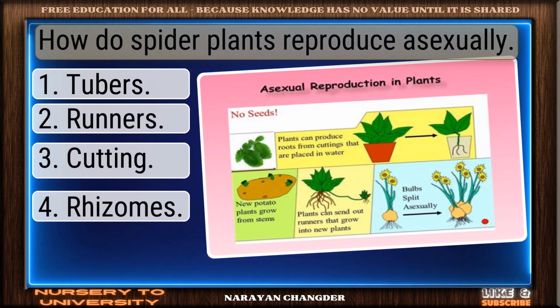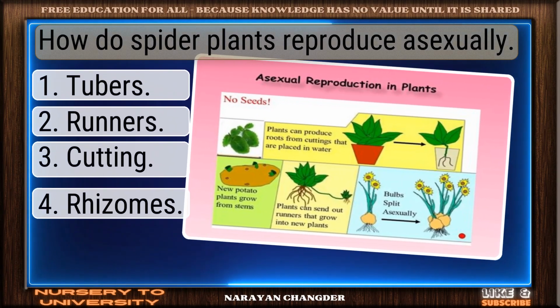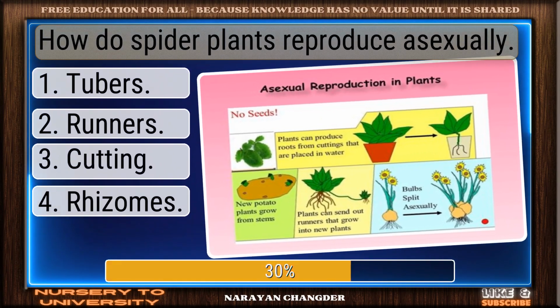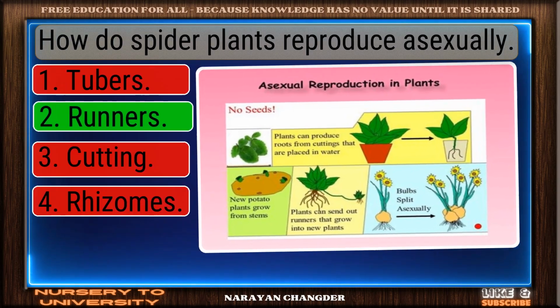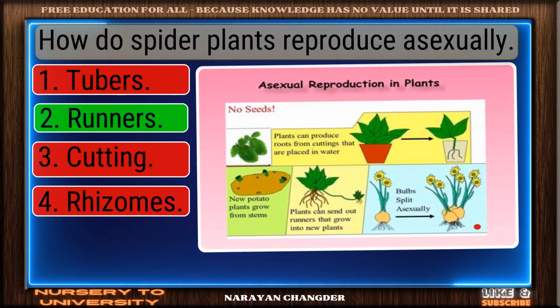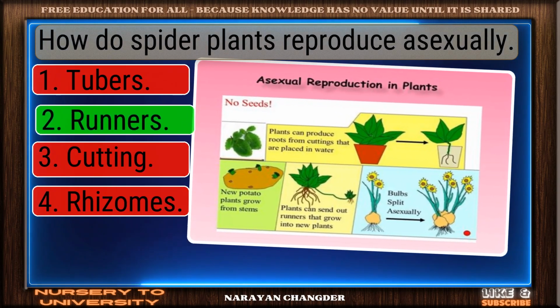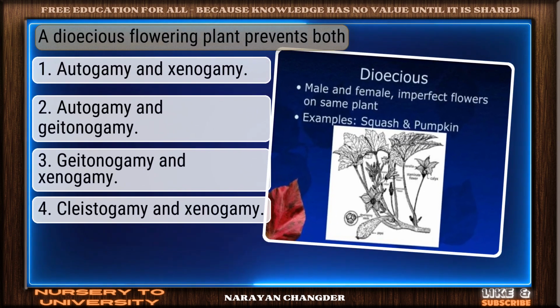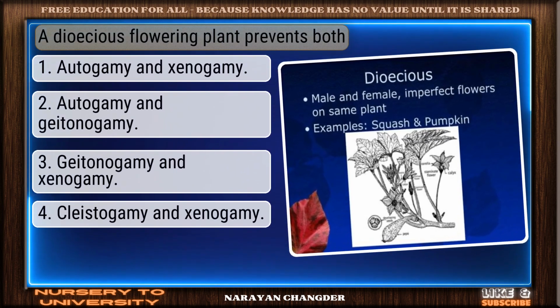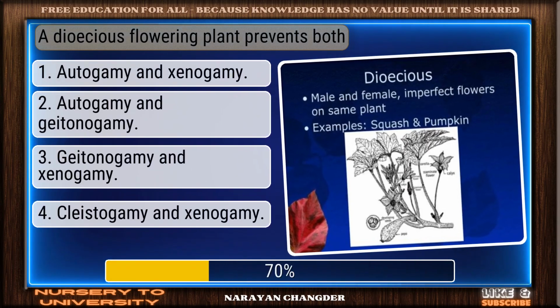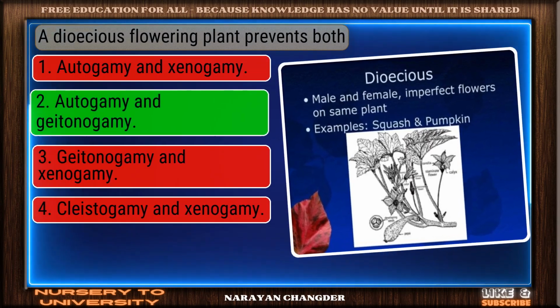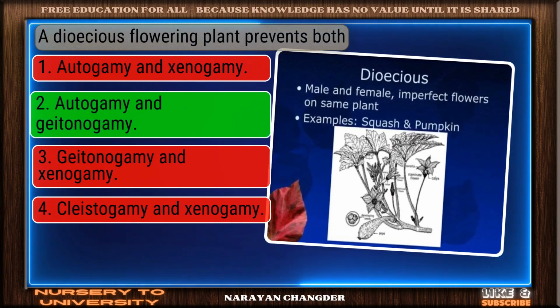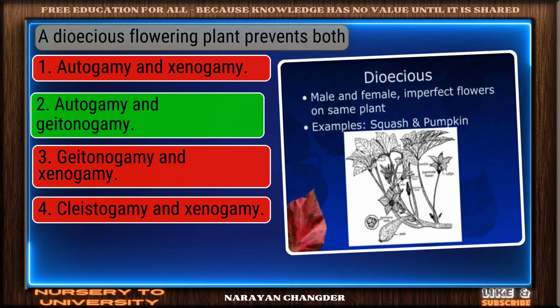Question number 59. How do spider plants reproduce asexually? Great job. Runners is the accurate answer. Question number 60. A dioecious flowering plant prevents both. Excellent. Autogamy and geitonogamy is a brilliant choice.